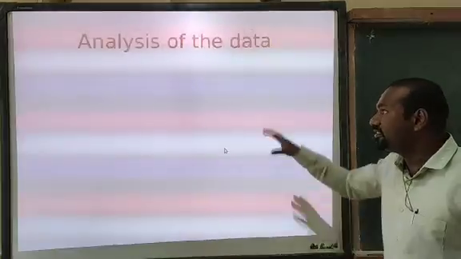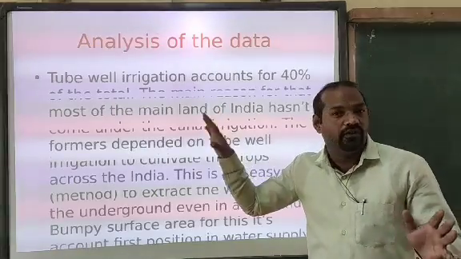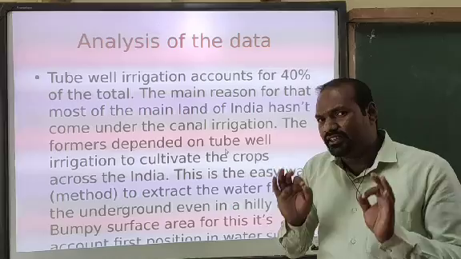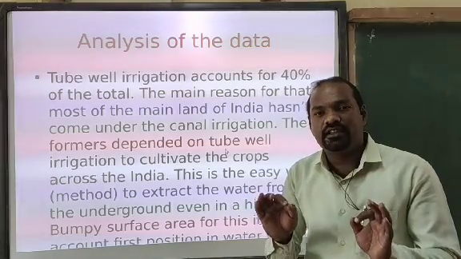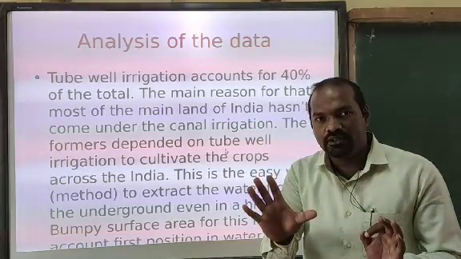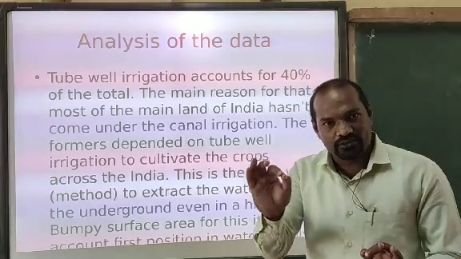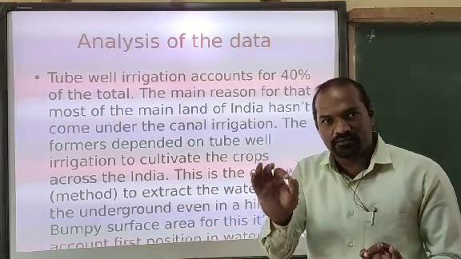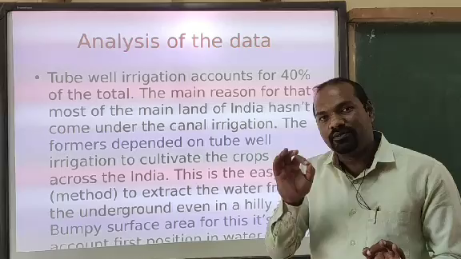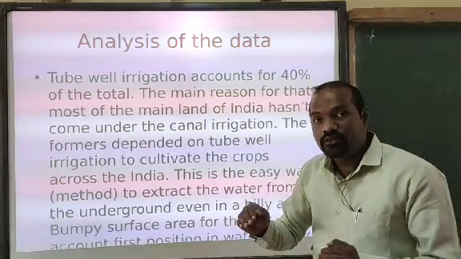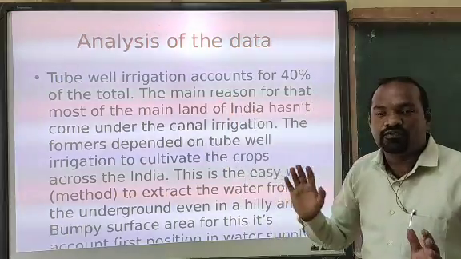Go to the next one. This is called presenting of data. See what I did here. I have taken the information from the question paper and wrote it in my answer booklet: which comes first, which comes second, which comes third, which comes fourth, and which is in the least position. This is called presenting. Now look into the analysis of the data.